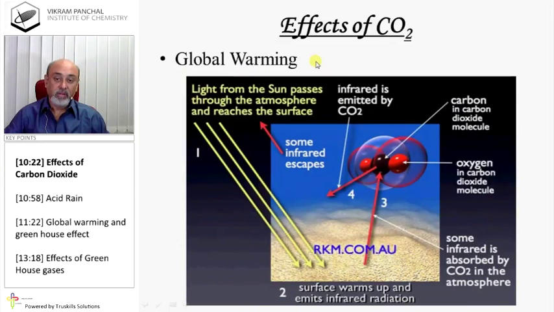Today the major problem we are facing on Earth is global warming. Light from the sun passes through the atmosphere and reaches the surface. Infrared is emitted, and CO2 is involved. This is carbon in the carbon dioxide molecule, and oxygen in oxidized CO2. Some infrared is absorbed by CO2 in the atmosphere, and the warmed-up surface emits infrared radiation.